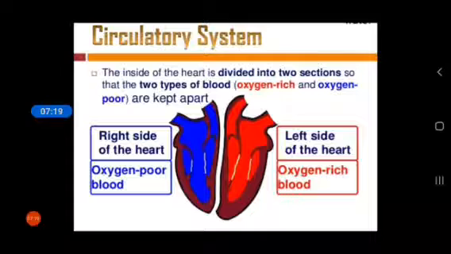When blood enters the right side, it is always deoxygenated and contains a very small amount of oxygen. But after blood enters the left side, the left atrium, the blood is oxygenated and the high content of oxygen is present in our blood.